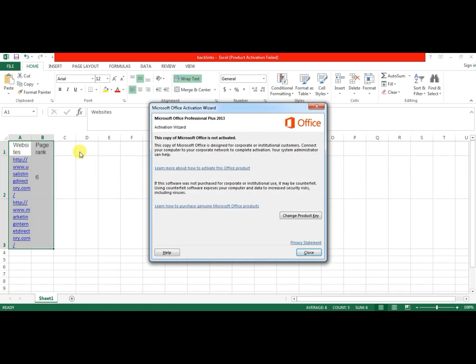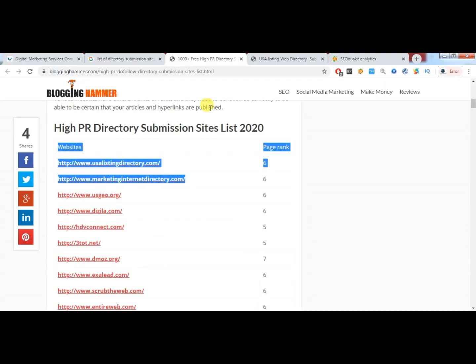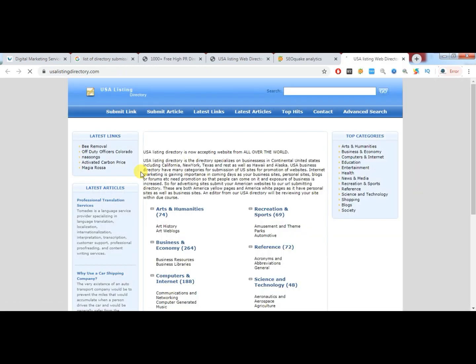Now you can see the list here. In this way you list out each and everything available in the Google search. This is the way you can submit to directory submission sites.